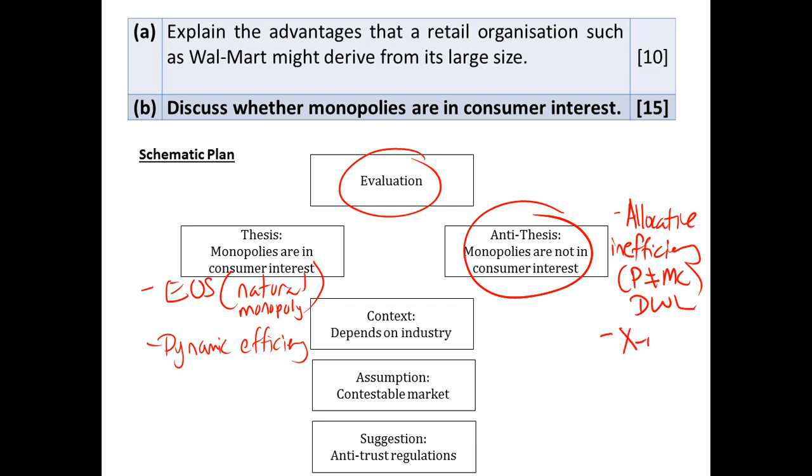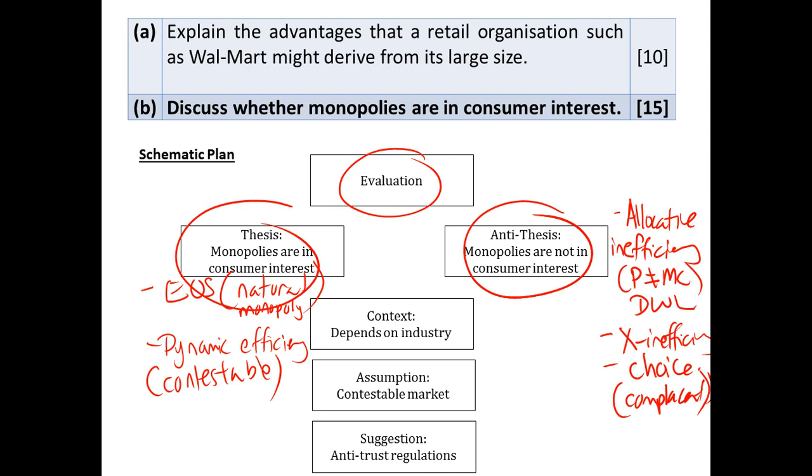And then not just that, but your X inefficiency, complacency sets in, and it affects your choice. In this part here, remember we assume contestable. In this one here, we assume they are complacent. Remember we put in assumptions to fit our thesis and antithesis. So based on that, we have our thesis and our antithesis here. Right now, let us look at our evaluation, evaluating whether monopolies are in consumer interest.